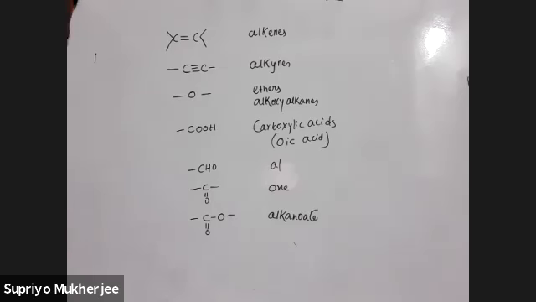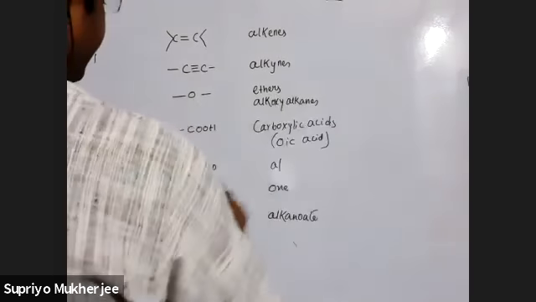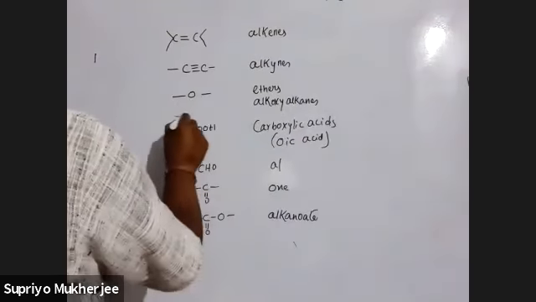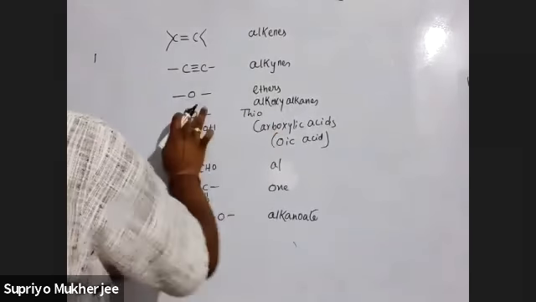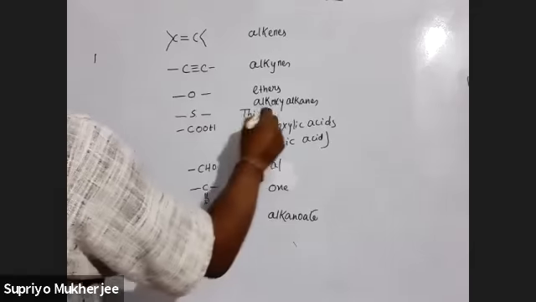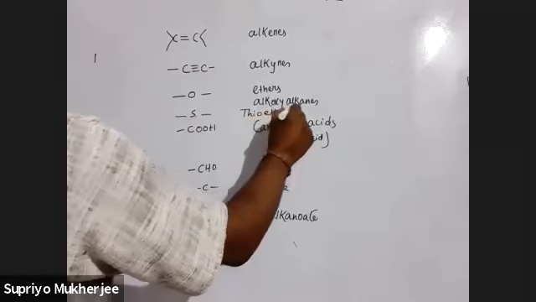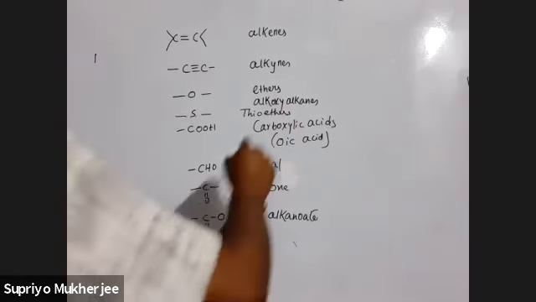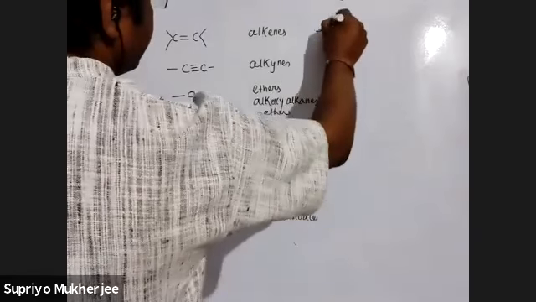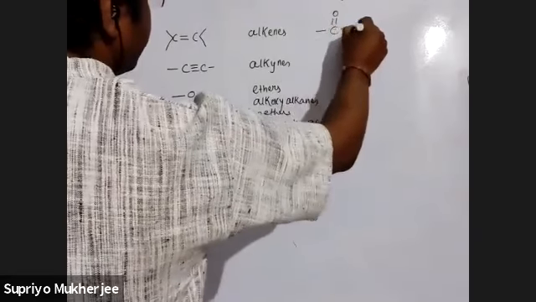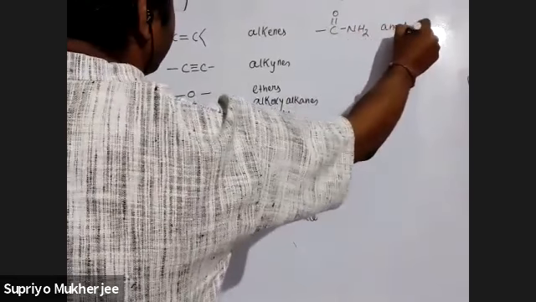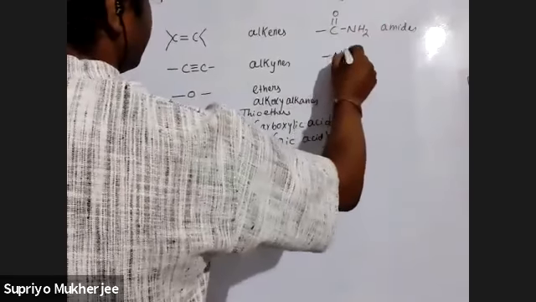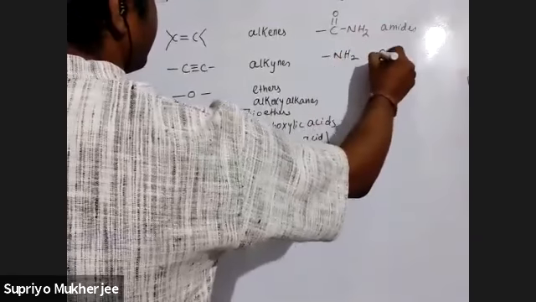Next, like this is ether, na? There is another kind of this one. This is called thioether. Sorry, sulfur. Thioether. Okay. These are amides. These are amines.